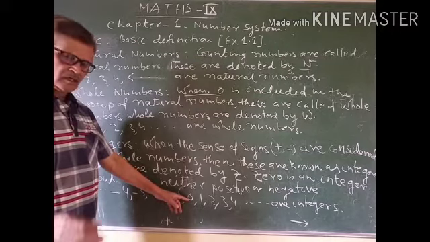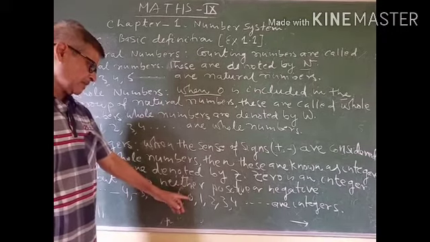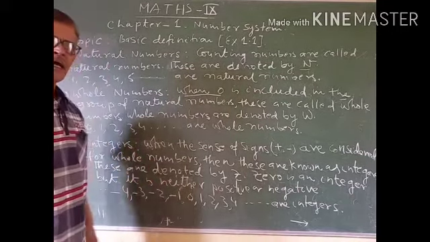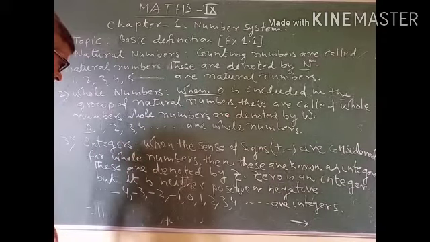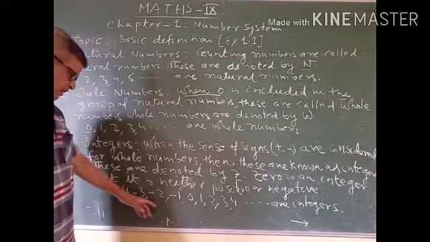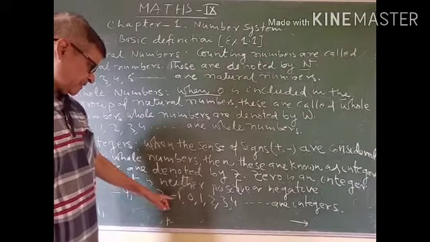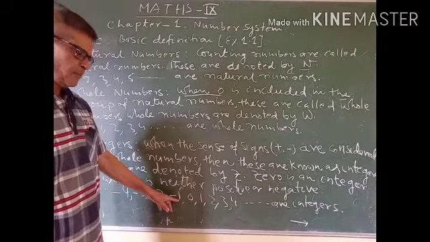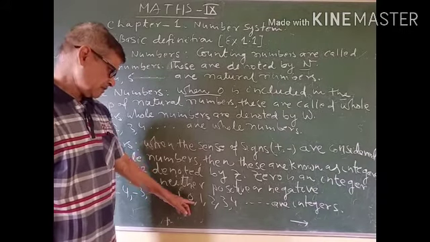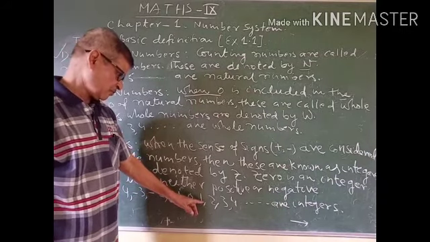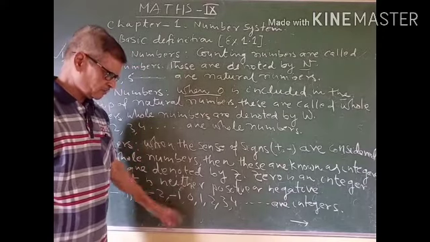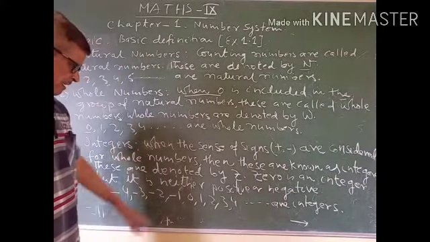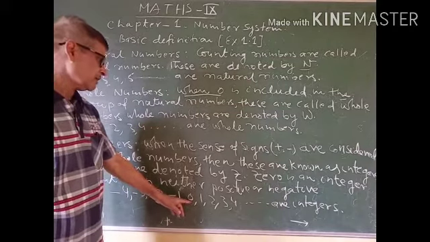It is the demarcating point. It demarcates the positive and negative integers. The lowest negative integer is -1, and the lowest positive integer is 1.